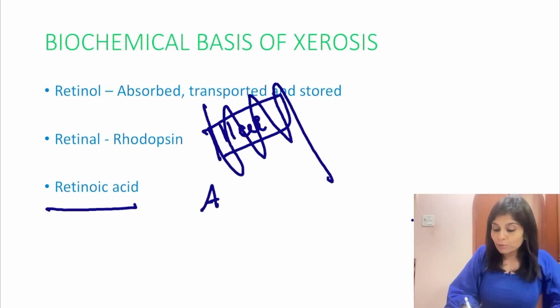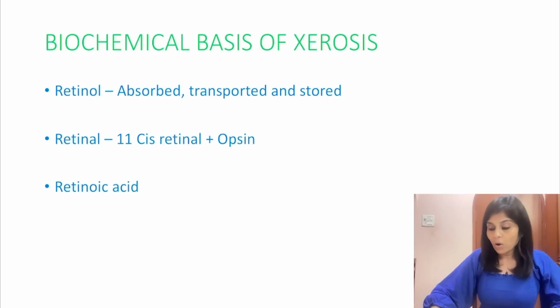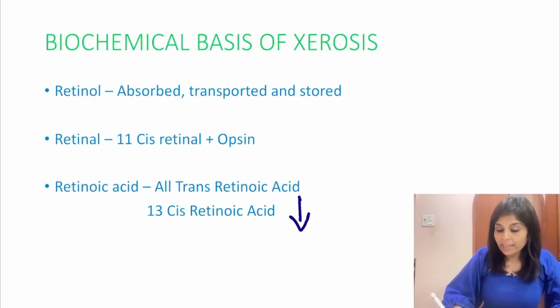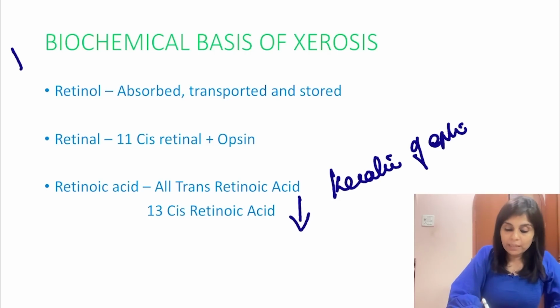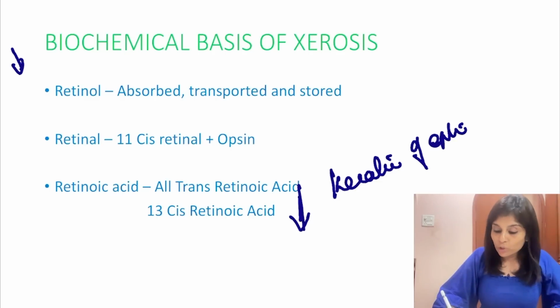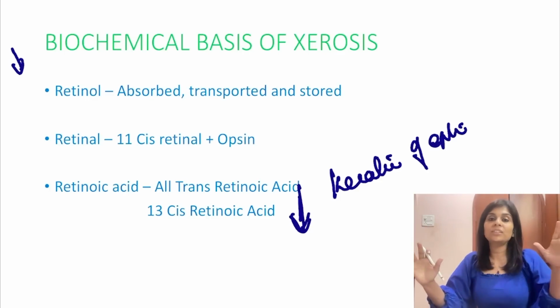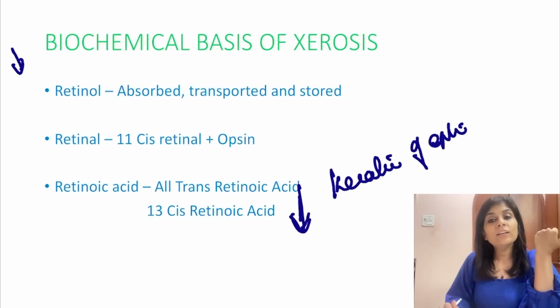Retinoic acid, we have two forms of retinoic acid, all-trans retinoic acid and 13-cis retinoic acid. All-trans retinoic acid helps in growth and differentiation of epithelium, whereas 13-cis retinoic acid suppresses keratinization of epithelium. That is why in vitamin A deficiency, there is no suppression of keratinization of epithelium, and excessive keratinization happens. Skin keratinization will present as phrynoderma.